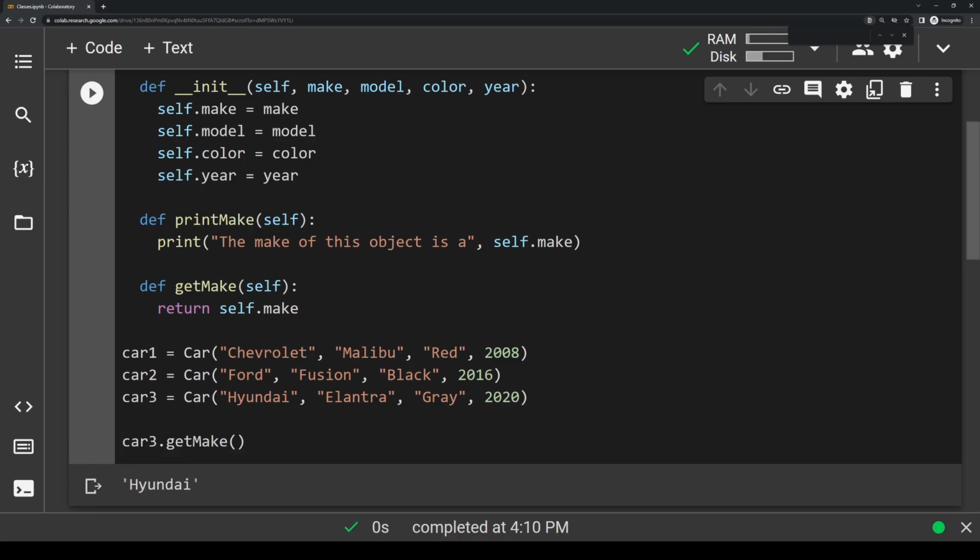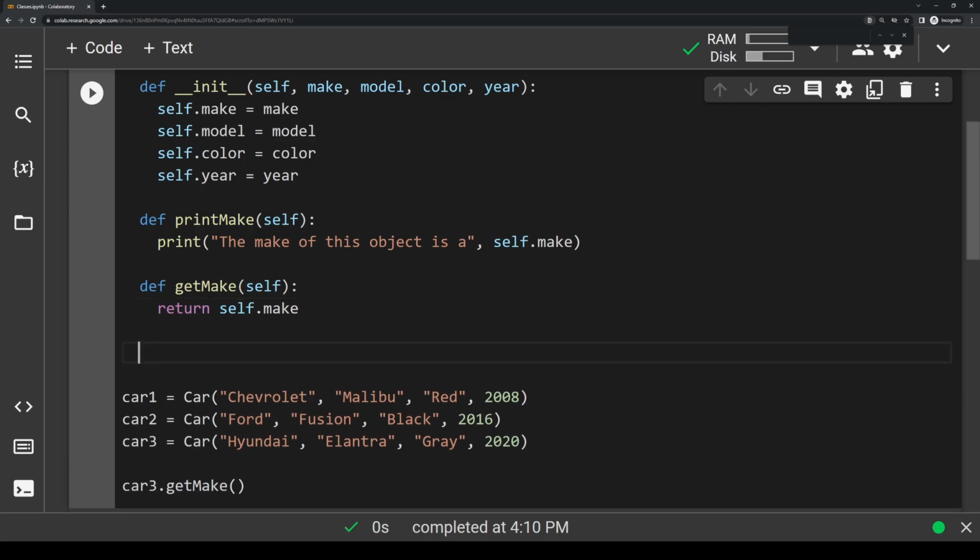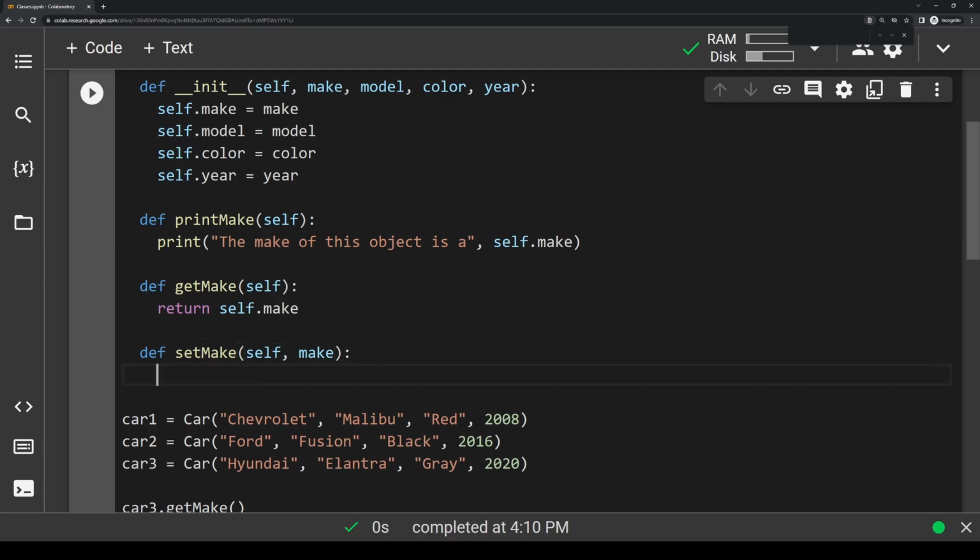A setter function is similar to a getter function, except it is used to update a variable instead of just retrieving it. So to write a setter function for make, we'd write another function down here. Let's call it def setMake, and then for our arguments, we're just going to pass in self and make. And then we're going to do a colon to indent here. And what we're going to do here is just self.make equals make.